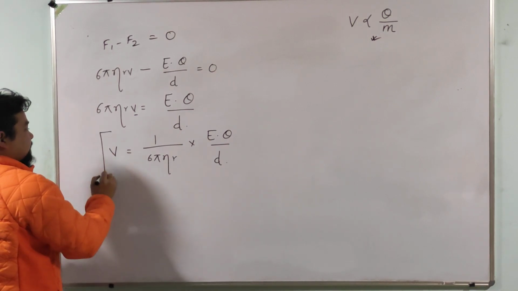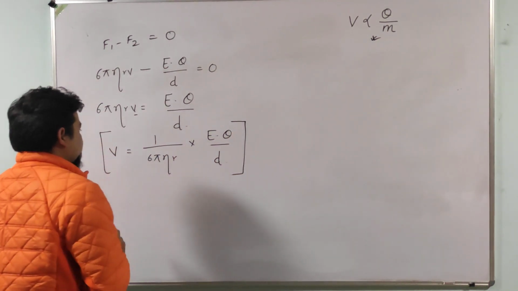Now let us see each component of this equation.